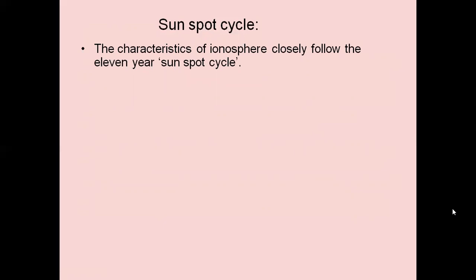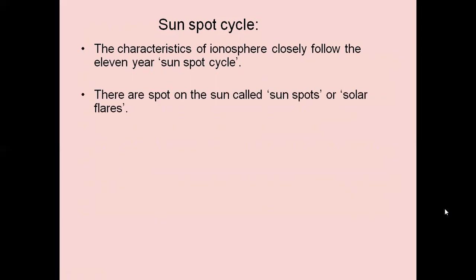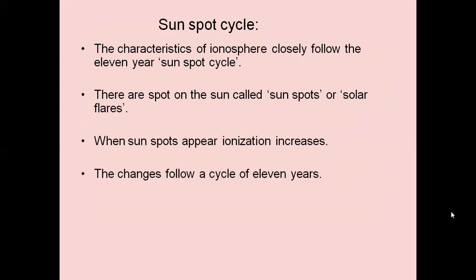Then we have the sunspot cycle. The characteristics of the ionosphere closely follow the 11-year sunspot cycle. For every 11 years, a sunspot cycle exists. These are spots on the sun called sunspots or solar flares. When sunspots appear, ionization increases.